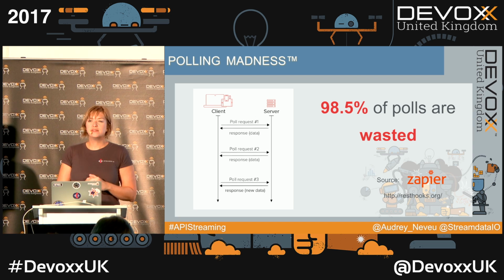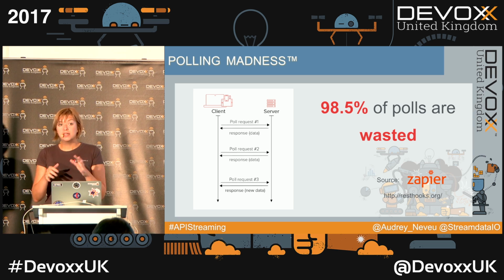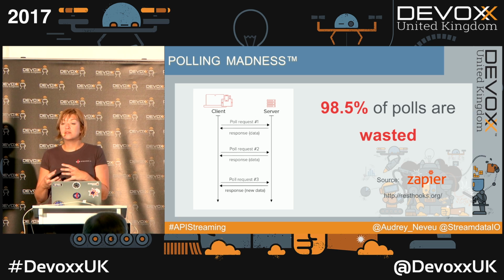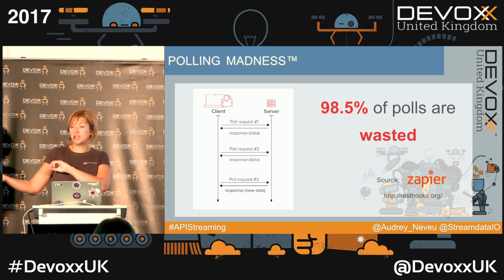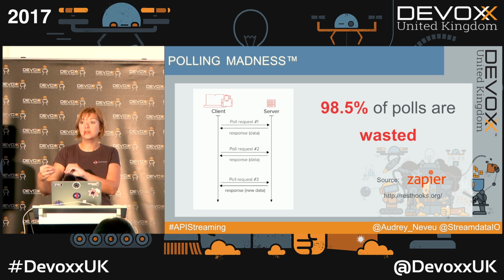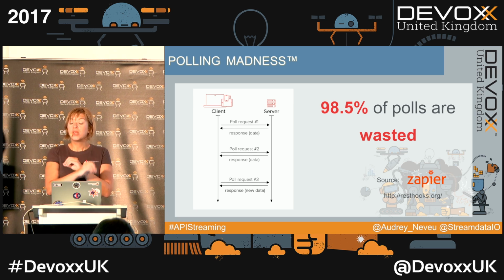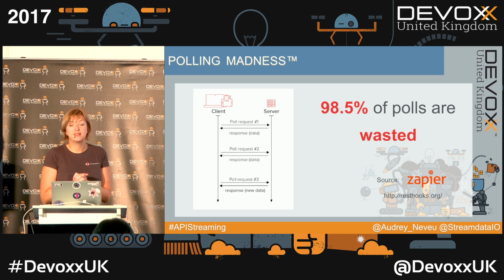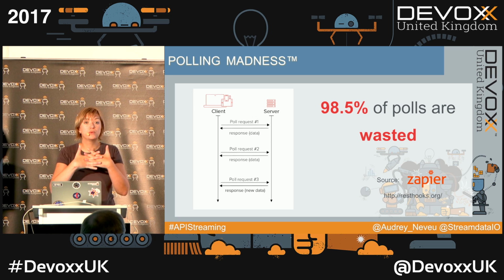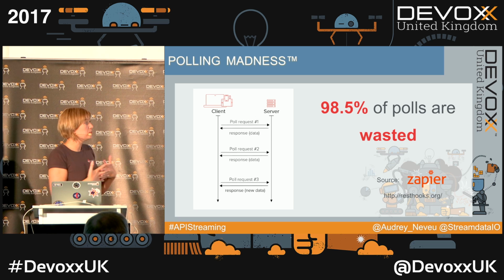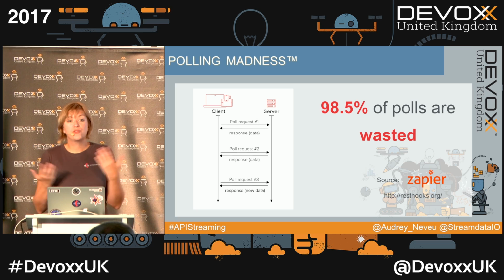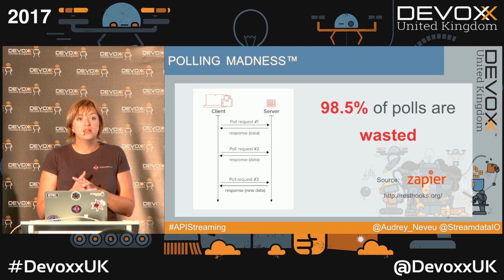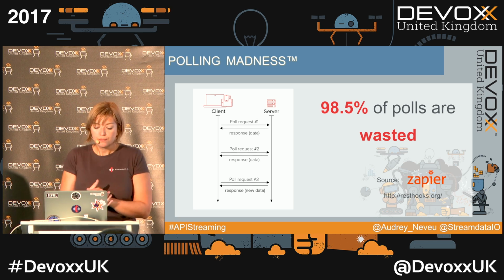I don't know if you're familiar with Zapier. Who doesn't know about Zapier? Okay, so quickly, Zapier is an application which lets you create your own workflow. So basically, you can say, for example, each time I receive an email in my Gmail inbox with an attachment, save the attachment in my Dropbox account. And those guys used polling at first. They ran a lot of benchmarks and noticed that 98.5% of polls were just wasted. And one of the problems with polling is that in case the connection is dropped for any reason, you have absolutely no way to know what you've been missing.